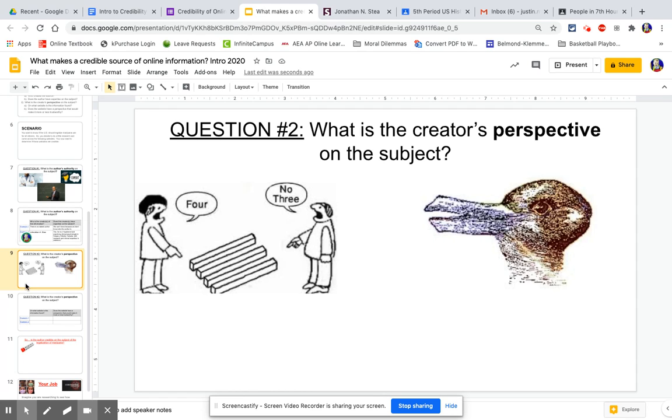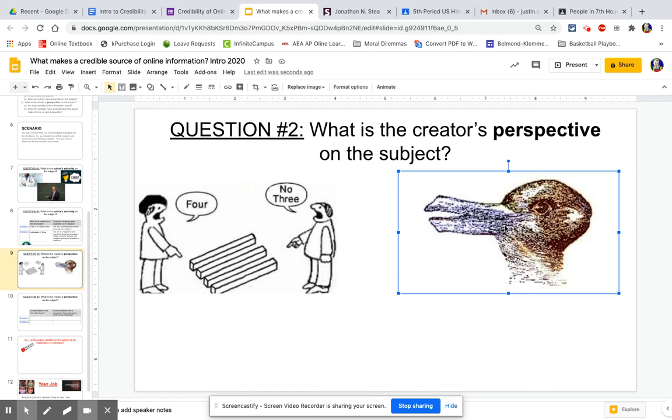All right. A perspective is, let's say, this picture right here. From one perspective, you can look at this and see a duck: here's the eye of the duck, the head, the beak. From another perspective, you could say no, this is actually a rabbit, where you've got the eye, the ears, the neck, and the nose of the rabbit. It depends on how you look at it. Or this one right here: on this side, it looks like there are 4 sticks, and on this side, the way this person is looking at it, it looks like there are 3. That's what perspective is. How does this author look at this subject?